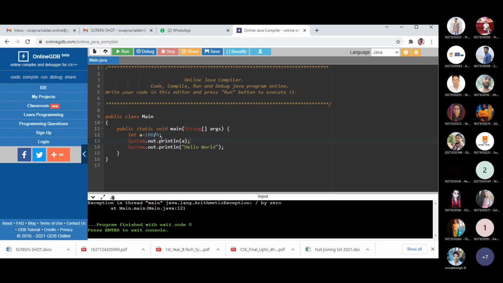So for that purpose, you need to learn the mechanism by which you can handle this type of situation. There may be a situation where you are unaware that a line of code may contain some abnormal condition.